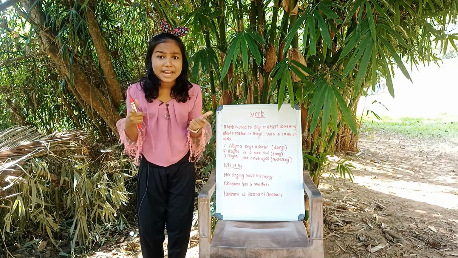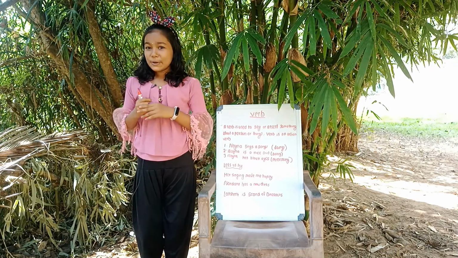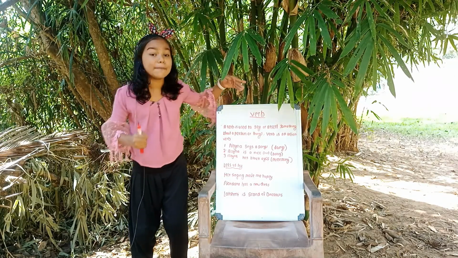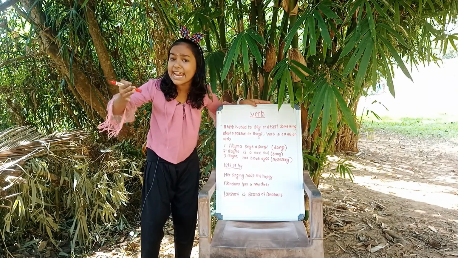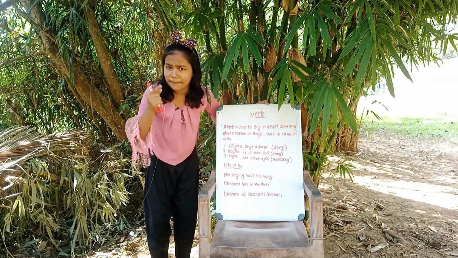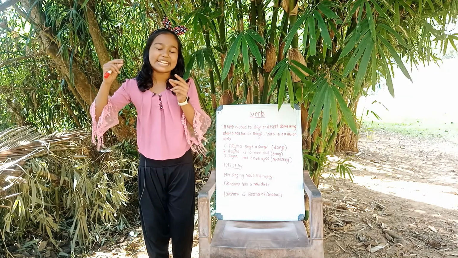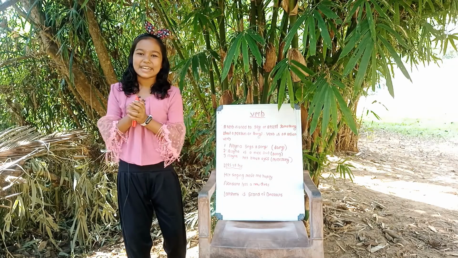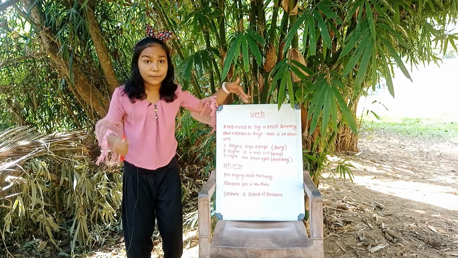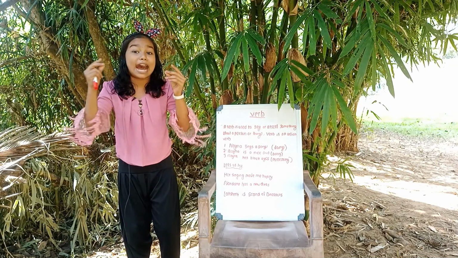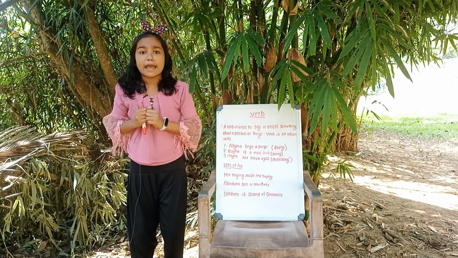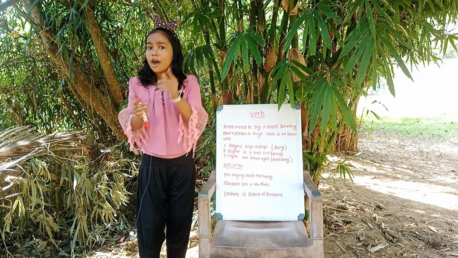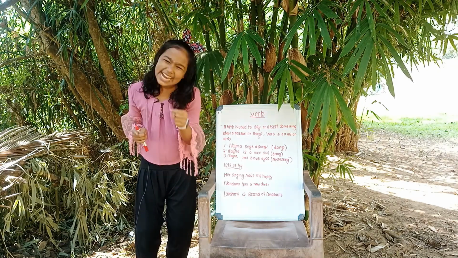Sree's KG. So today we are going to discuss verbs. What is a verb? A verb is used to say or assert something about a person or a thing. A verb is an action word. Once more, a verb is used to say or assert something about a person or a thing. A verb is an action word.